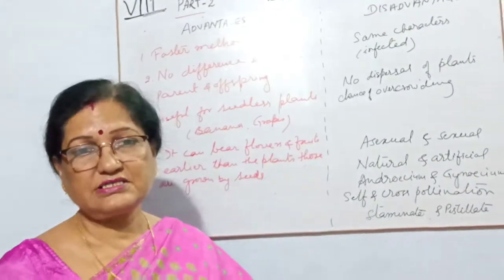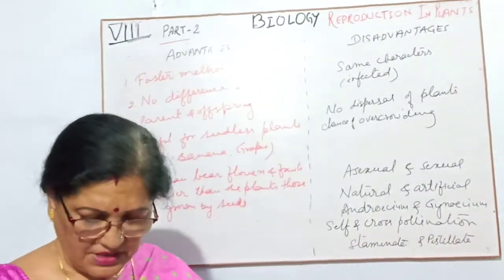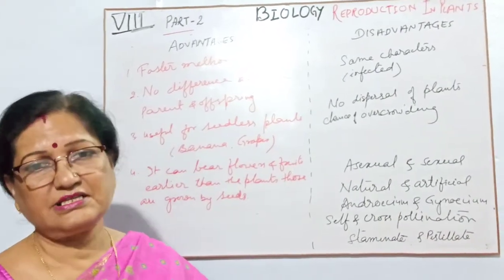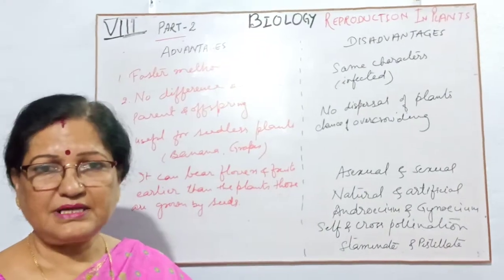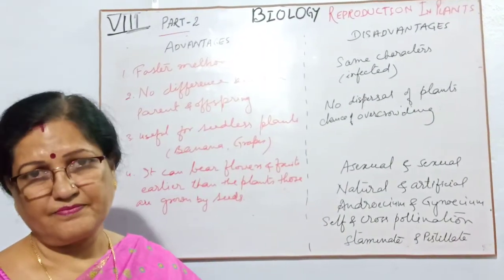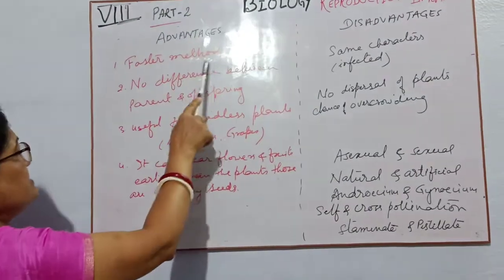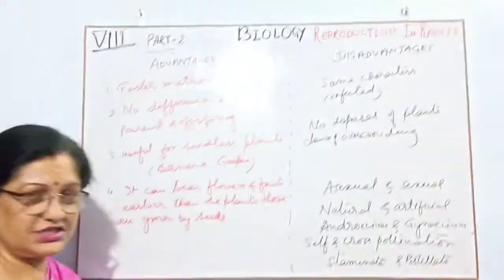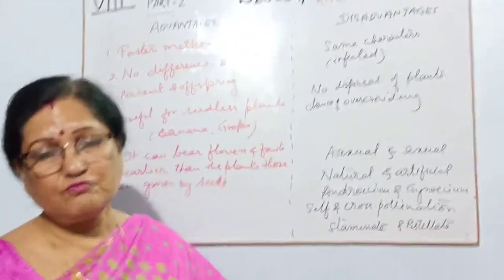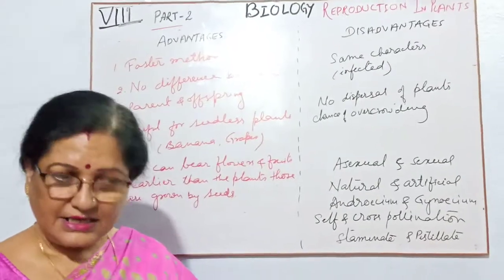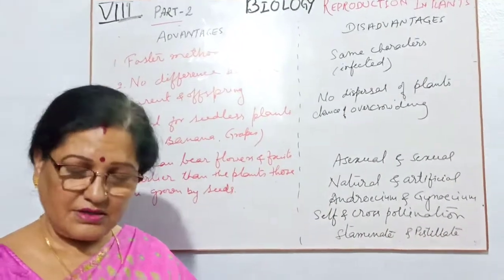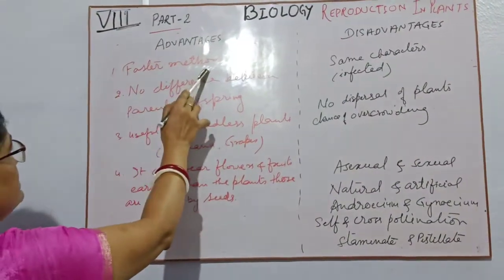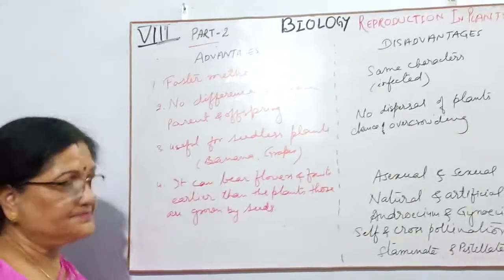Children, you should understand that faster method means if this year I completed some process, then next year that will grow, maybe less, but they will give some flowers and fruits. So this is the faster method because there is no requirement of maturity, or they never take the time to mature themselves, because they are cuttings or grafted from other mature plants. So it takes early.